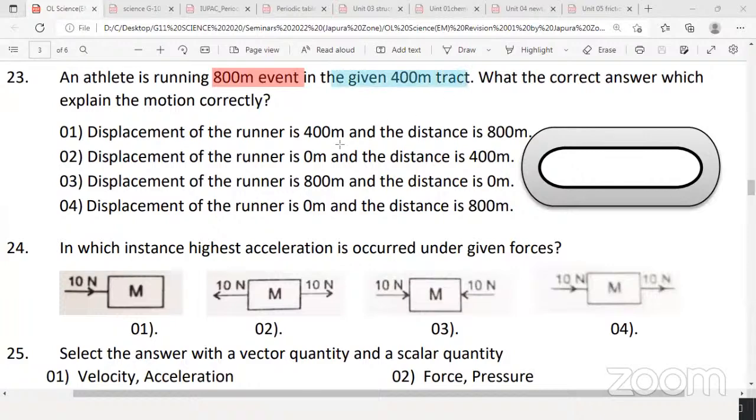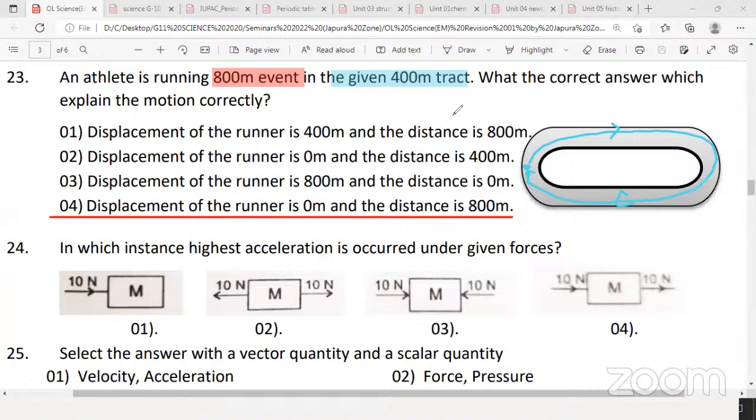So the displacement of the runner: I told you, if you go to school from your home and again return home, your displacement is 0. Displacement 0. But the distance travelled will be 800 meters. So the answer is the fourth one.